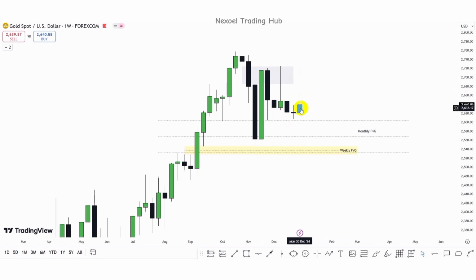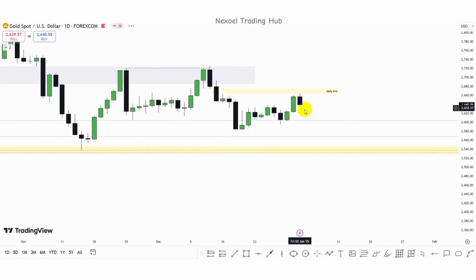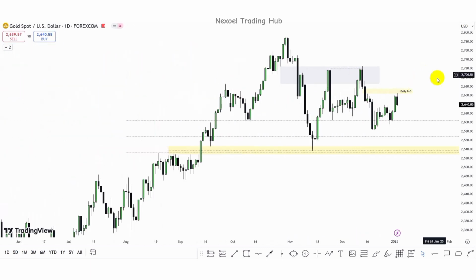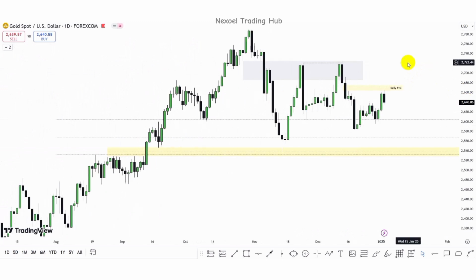So we do not really have a clear perspective from the monthly and also from the weekly, but we know that the established directional bias is a bullish directional bias. So we can now check the daily time frame to possibly expect a move to the upside or to the downside. Here in the daily time frame, we can see this bullish push of price to the upside. We had this pullback, price returned, further went to the downside, and took out this low. So we have a market structure shift and into the monthly fair value gap zone.